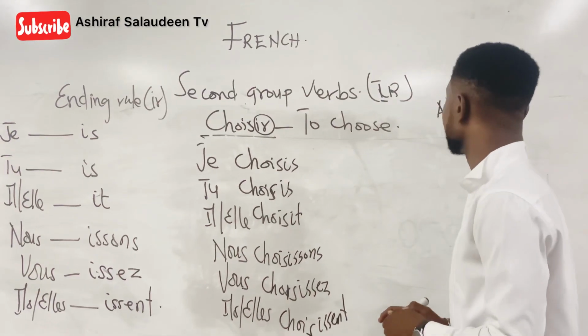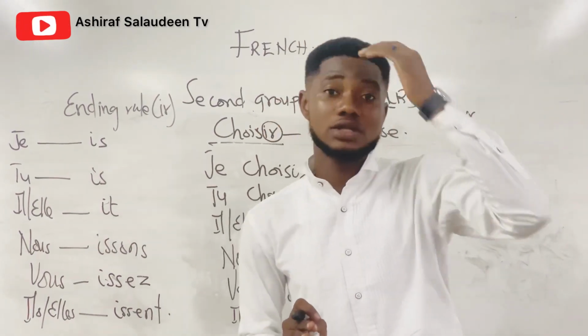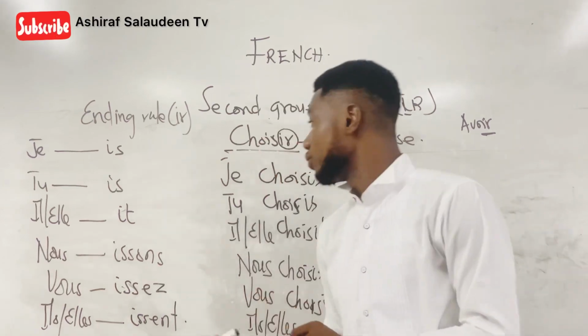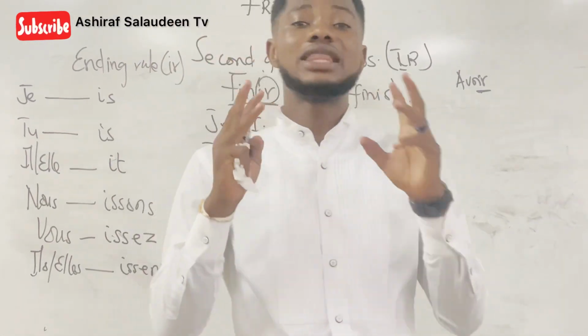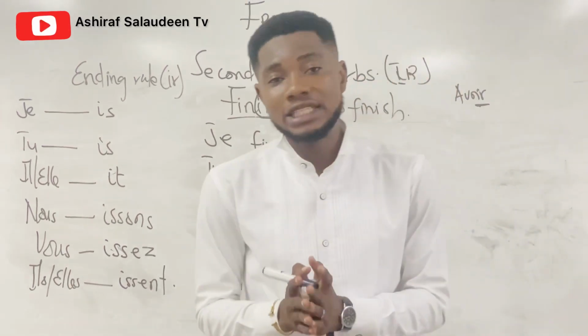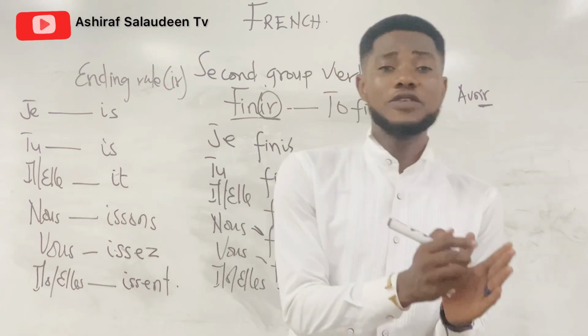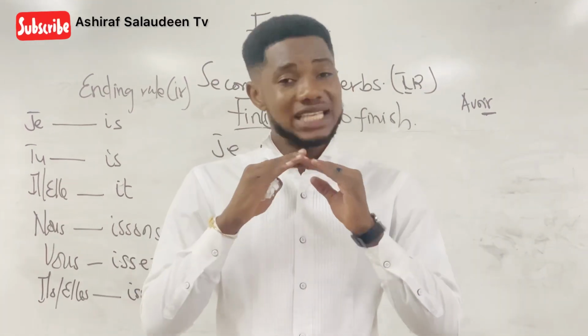Ladies and gentlemen, get 5 examples that end with IR and conjugate them using the end rule. In our next lecture, we are going to learn third group verbs and how to conjugate them. Note, what we did in the previous lecture and what we are doing today are the present tense.